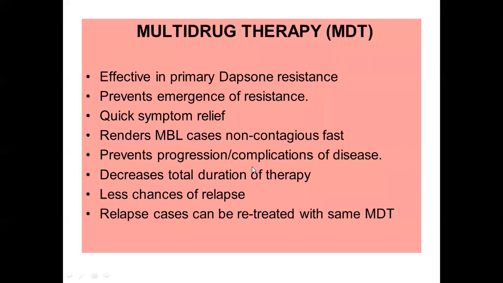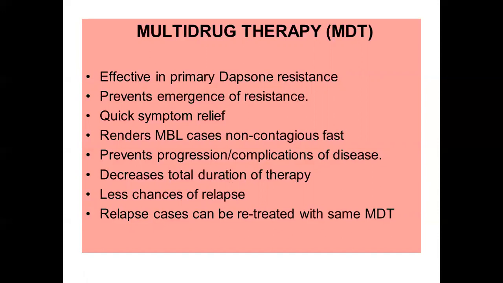So what do we use now? We use the multi-drug therapy. The multi-drug therapy has the following advantages. It is effective in primary dapsone resistance. It prevents the emergence of further resistance. It provides quick symptomatic relief. It renders the multibacillary leprosy cases non-contagious very fast. It prevents the progression and the complications of the disease. It decreases the total duration of therapy. It decreases the chance of relapse, and also the same therapy can be used for patients who relapse.